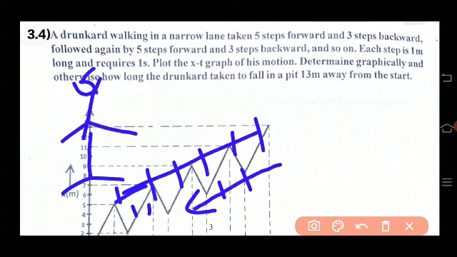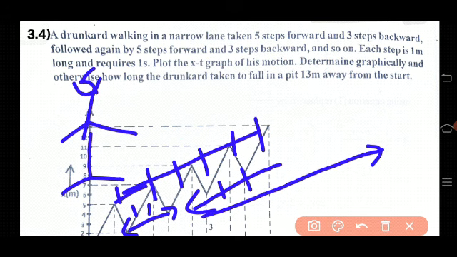Now he covers only 2 meters. The total time is 8 seconds. Then he moves in the forward direction. He takes 5 steps: 1, 2, 3, 4, 5. Now what is the time? So 5 seconds, 3 seconds, 1 second, 5, now the time is 13 seconds.